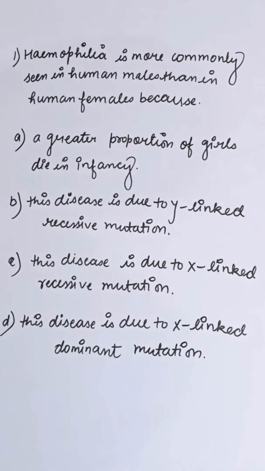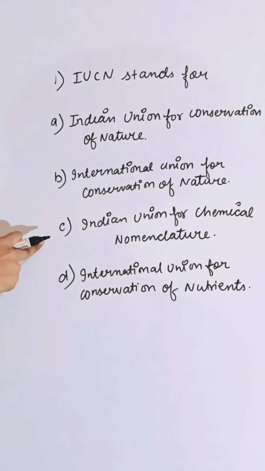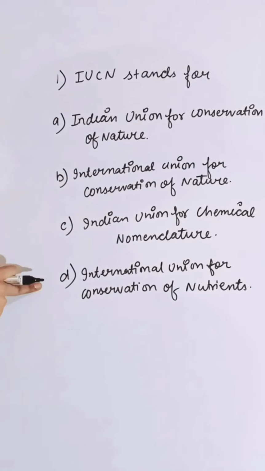IUCN stands for first option, Indian Union for Conservation of Nature, second is International Union for Conservation of Nature, third is Indian Union for Chemical Nomenclature, fourth is International Union for Conservation of Nutrient. IUCN stands for International Union for Conservation of Nature. So correct answer is B.